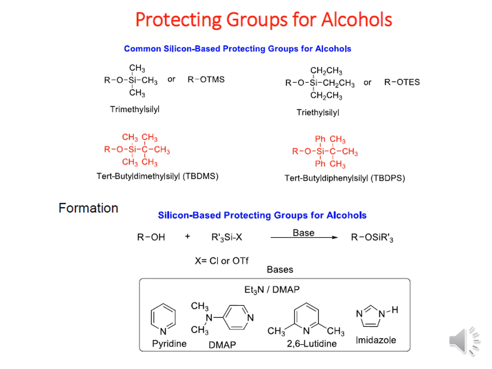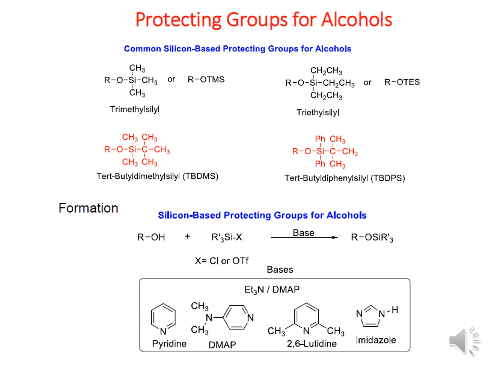Now we have seen the common silicon-based protecting groups for alcohol: trimethylsilyl, triethylsilyl, tertiary butyldimethylsilyl, that is TBDMS, and tertiary butyldiphenylsilyl, the TBDPS. All these silyl protecting groups can be used to convert the alcohol group into the silyl ether moiety. So when the alcohol group is not needed for further reaction, we use this silyl protection to convert the alcohol into silyl ether.